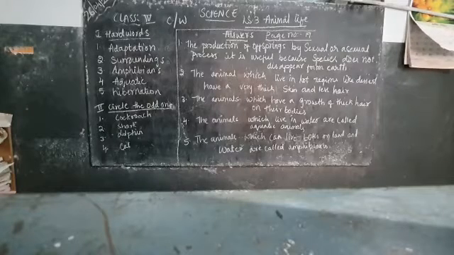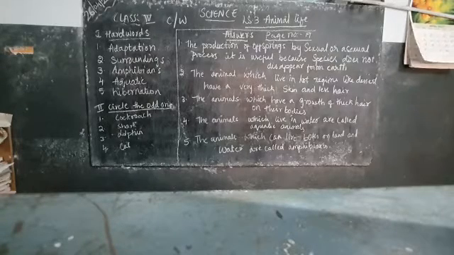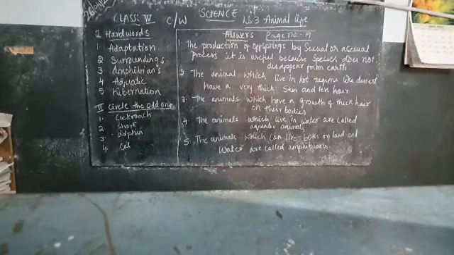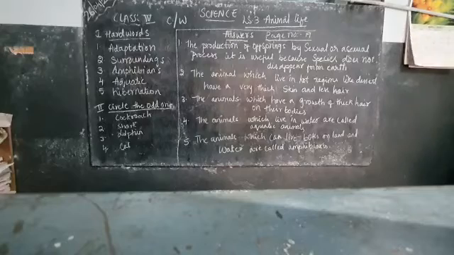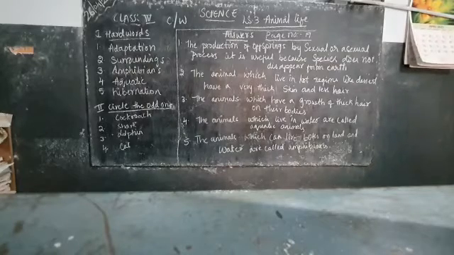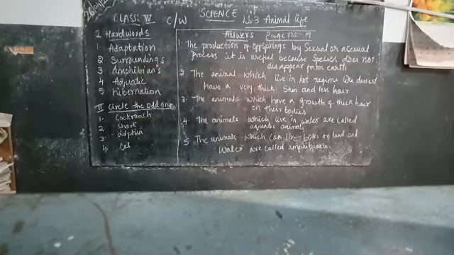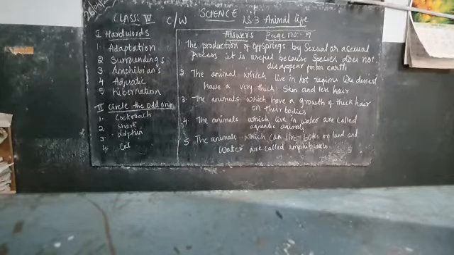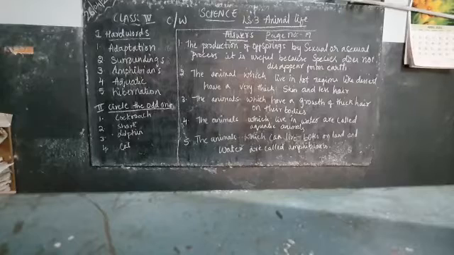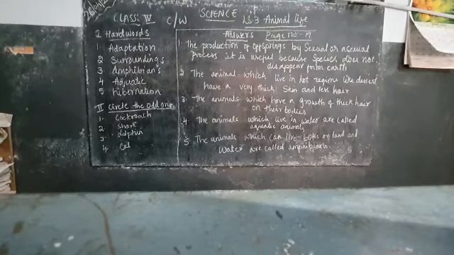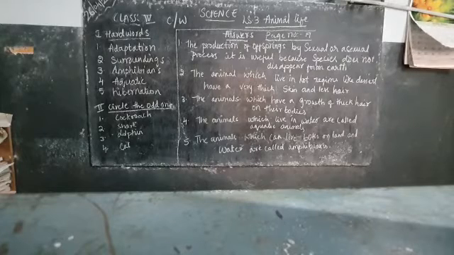So, food habits of animals. There are three types: herbivorous, carnivorous, omnivorous. Okay. So what are herbivorous? The animals which eat only grass, leaves and plant products are called herbivores. What are carnivores? The animals which eat flesh of other animals are called carnivores. Examples are lion and tiger.